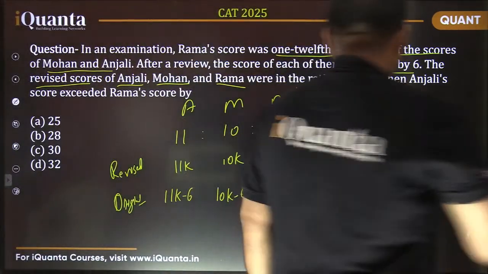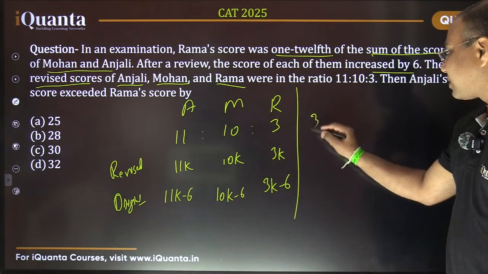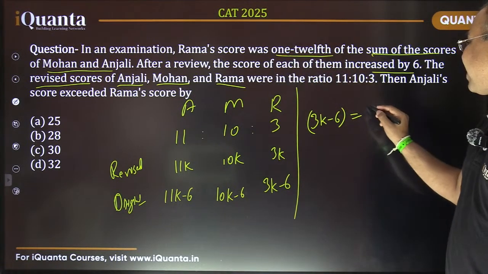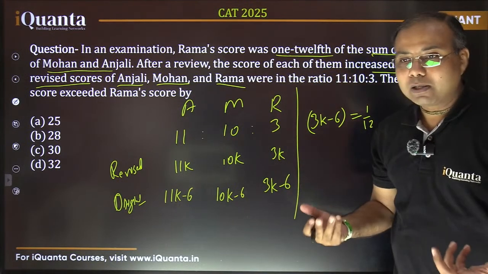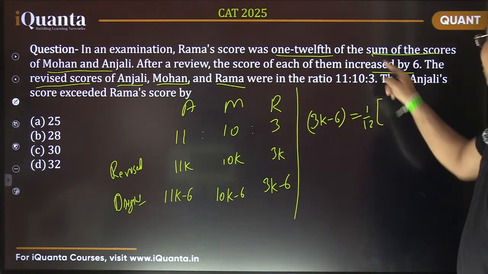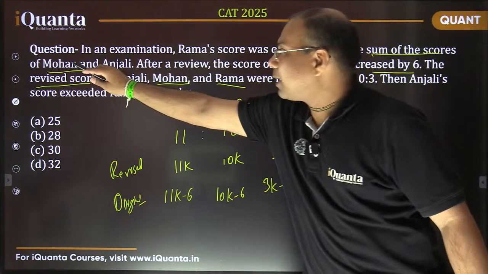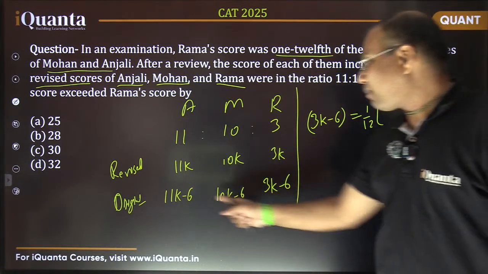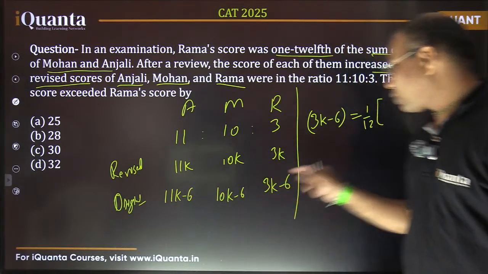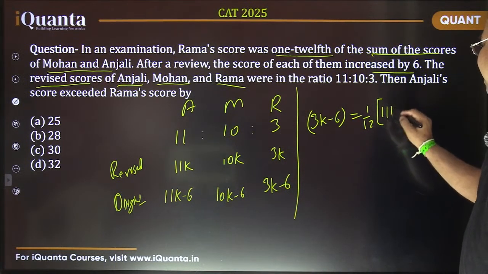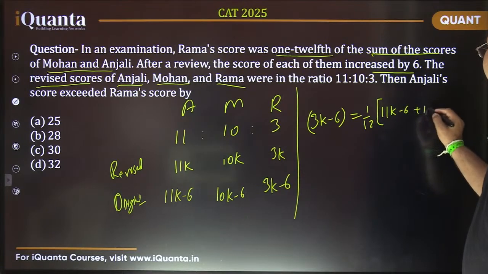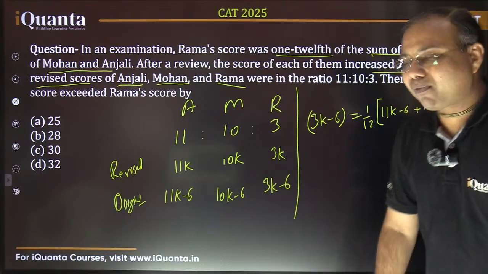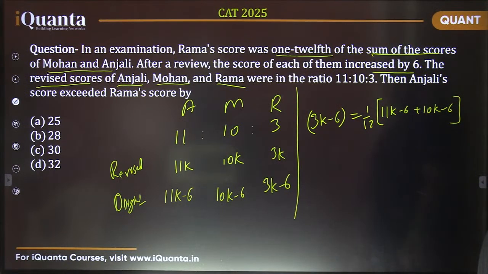So 3k minus 6 is equal to 1/12 of the sum of scores of Mohan and Anjali, that is 11k minus 6 plus 10k minus 6. That's the equation we have. We just need to simplify this and find the value of k.